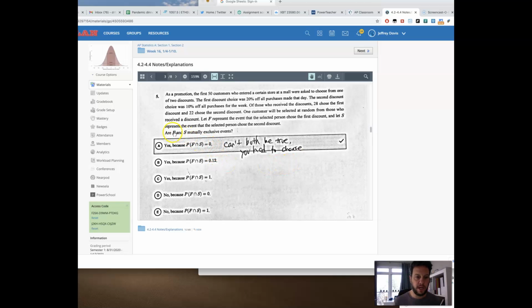Okay, F and S mutually exclusive. So I'm looking back. F represents the event that they selected the first discount. S represents that they chose the second discount. Well, you had to choose one of the 2. You can't choose both. So the probability that you chose both is 0, because that can't happen. This little upside down U means and. If you see the regular U, it means or. But this means the probability of the first event and the second event happening at the same time is 0.